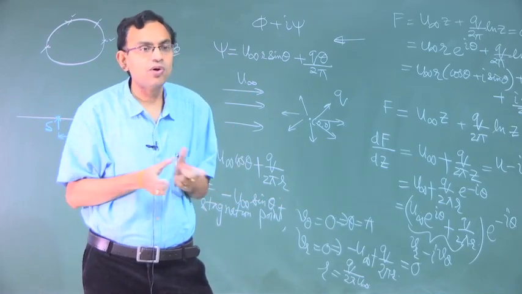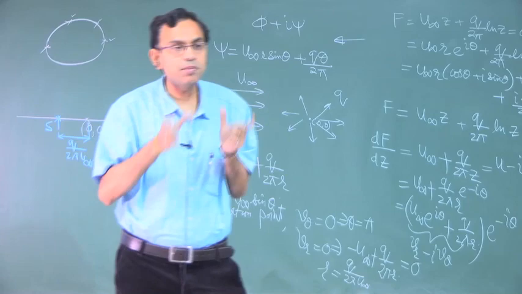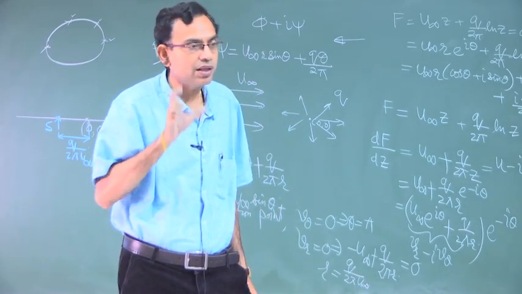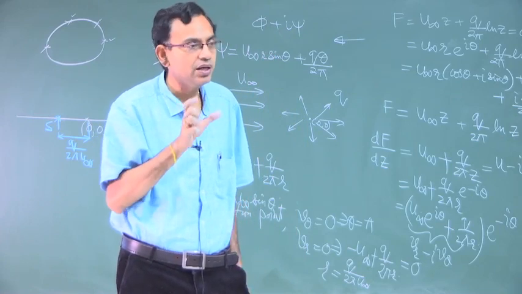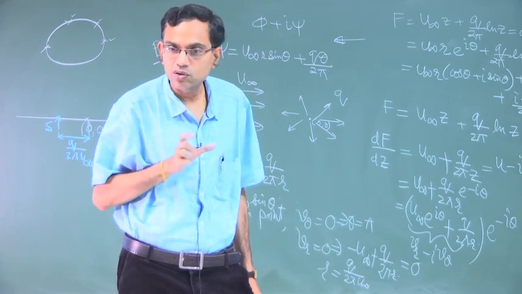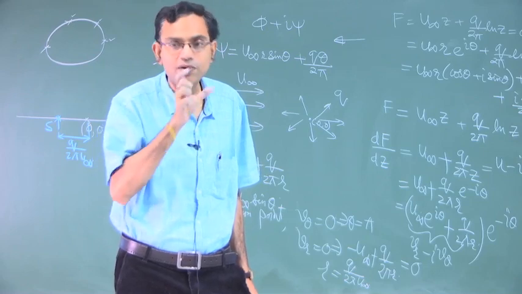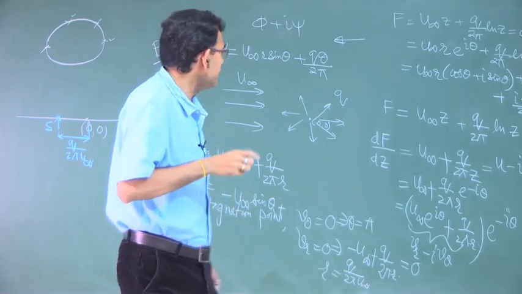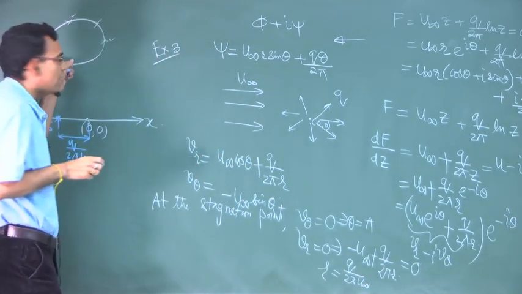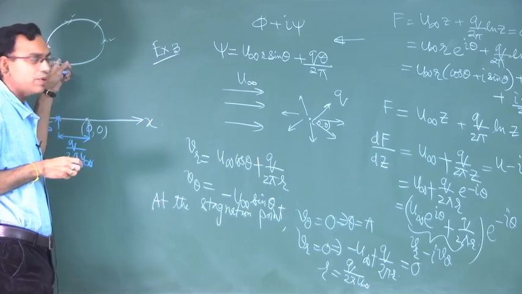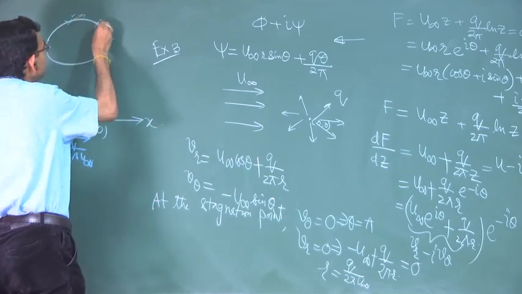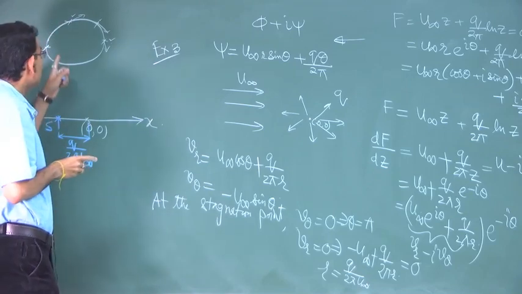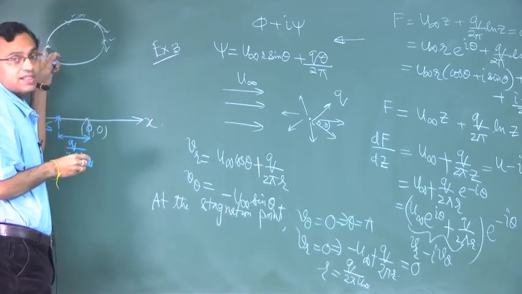For a potential flow, the no penetration boundary condition is there. This no penetration is much more fundamental than no slip. It has to be there no matter whether it is irrotational or rotational flow. What may be violated is the no slip boundary condition. That means all points on the body will not have zero velocity; although there is no penetration, it may have slip, except the stagnation point or stagnation points.